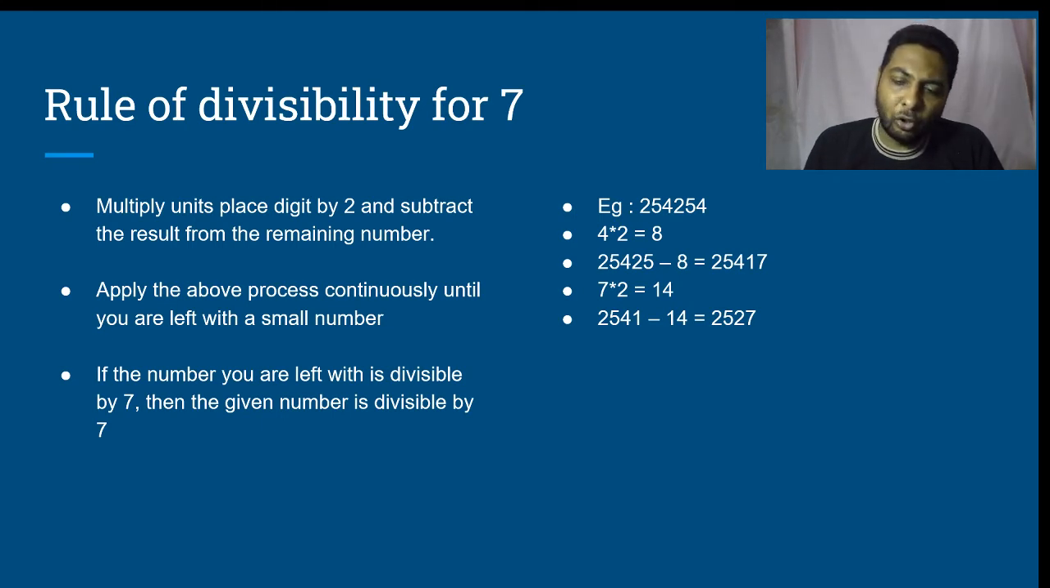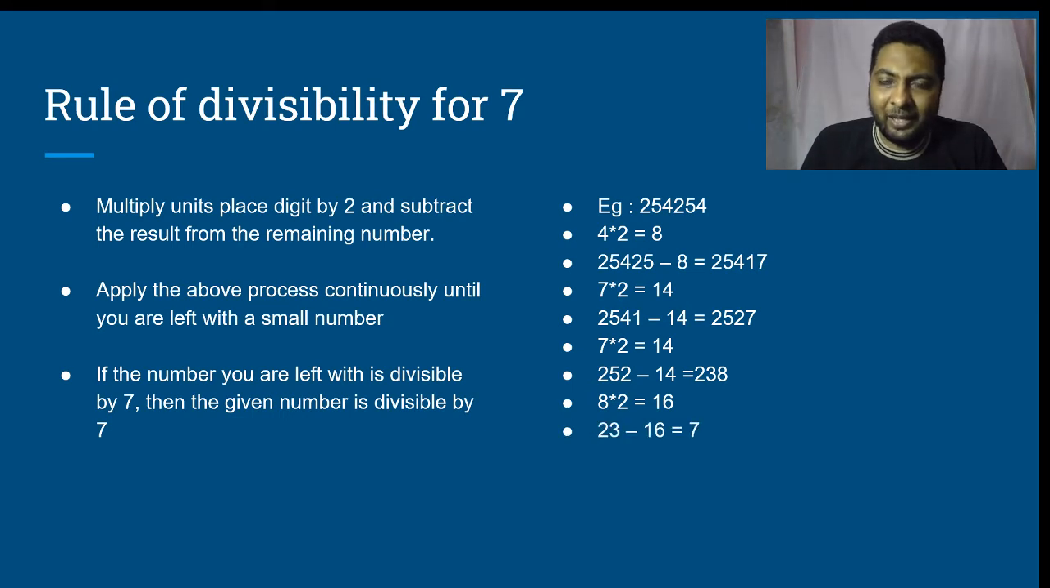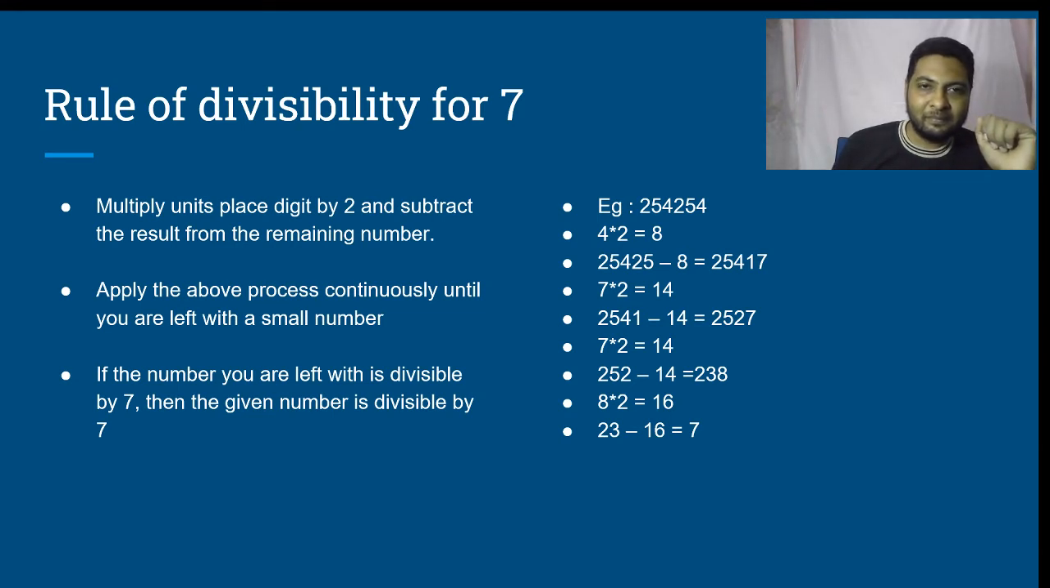Take the units place digit now. 7 into 2, 14. 252 minus 14, 238. Units place doubled. 8 into 2, 16. 23 minus 16, 7. We know that 7 is divisible by 7. Therefore, the given number is said to be divisible by 7. Is that clear?